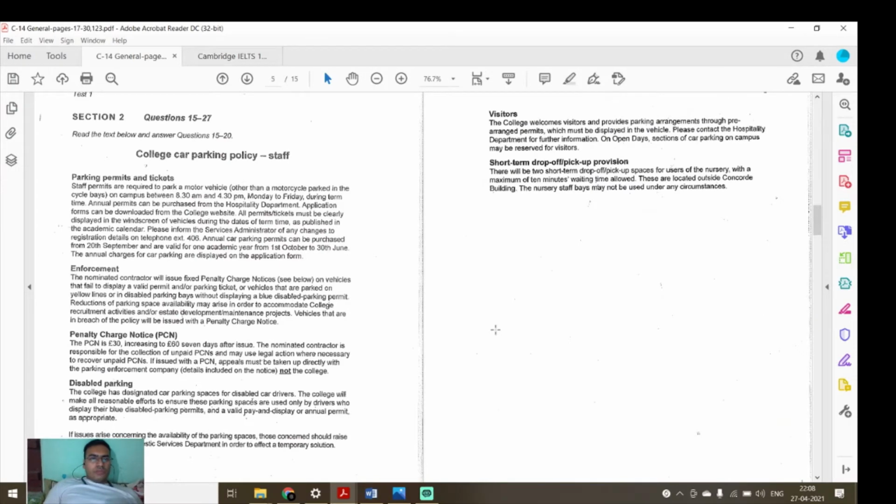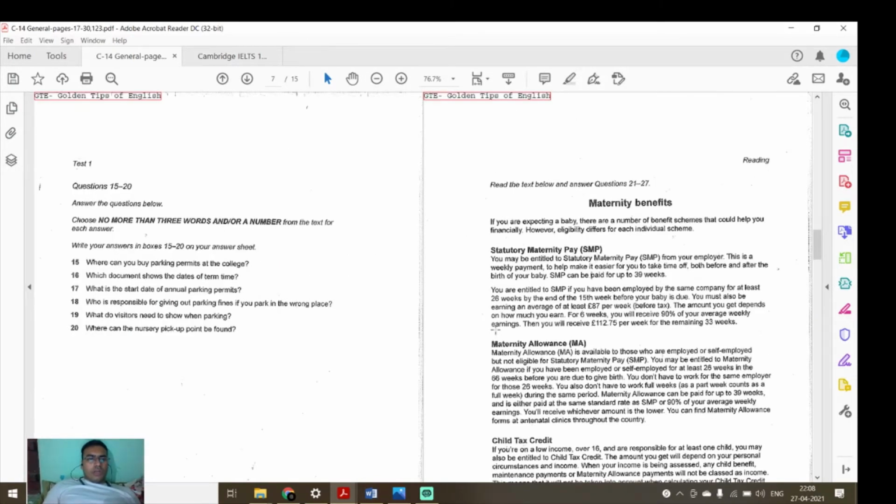In section 2, we are going to solve now question number 15 to 20. Here we are saying that we are having questions where no more than three words or a number need to be written. First, here also we need to read the questions, and based on the questions we need to read the paragraph. Then it will be easy for you.